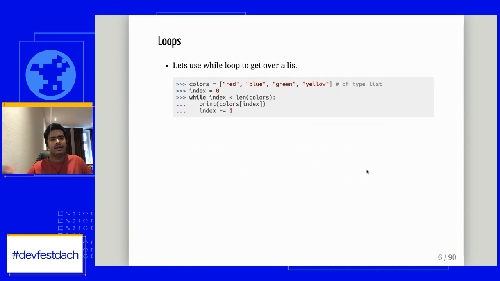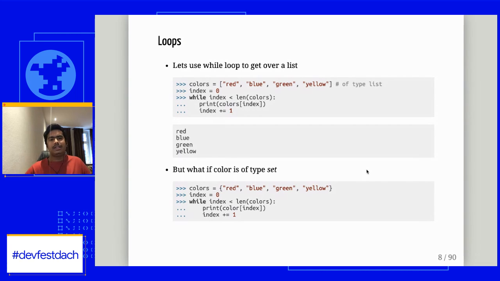If we see them in a programming example, what I have done here is I have taken a list of colors. So this colors is of my list type, and I'm just iterating over it through integer indexes. If you see, I have declared a while loop on the colors and then gone over them. Now this just works fine. I will just get the list of items, right?